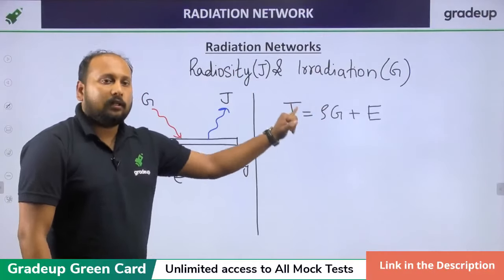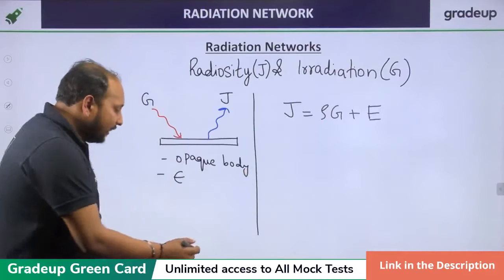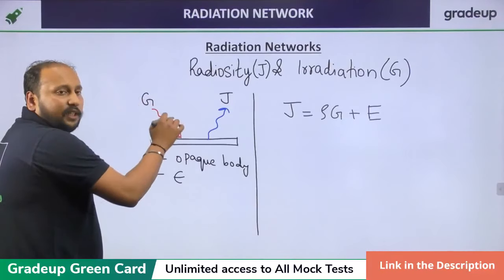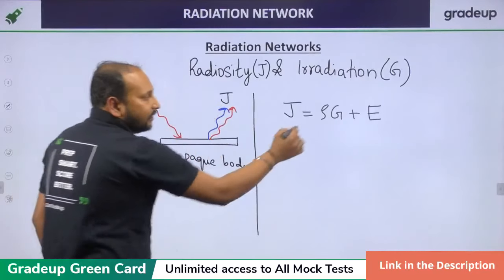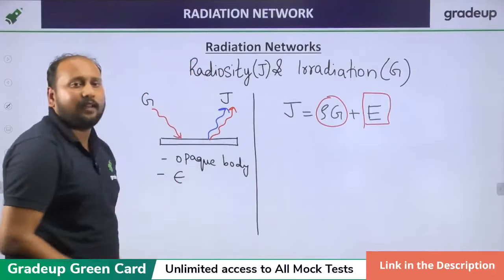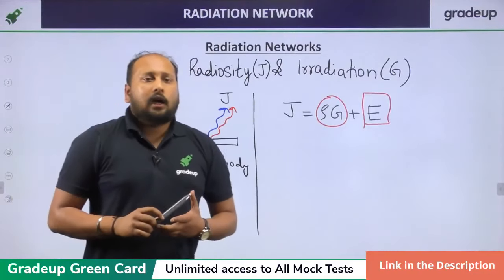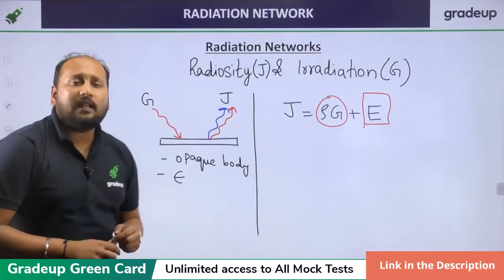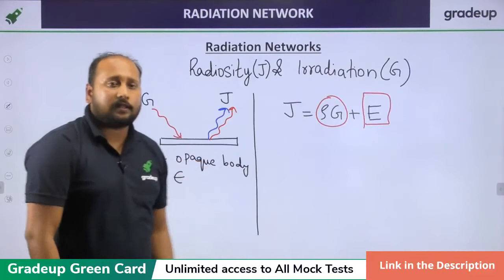Having any doubt, do let me know. Why have I written rho into G? Because out of this G, only some portion is reflected back. So that's why I have written rho into G. But why have I written E? Can anyone explain? Saurabh, an opaque body is that body in which your transmissivity is equal to 0. That means the radiation cannot pass through this surface.